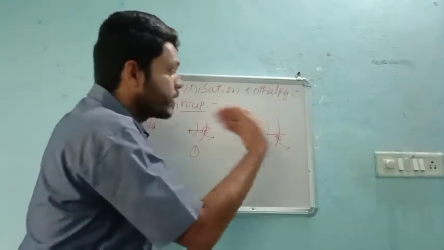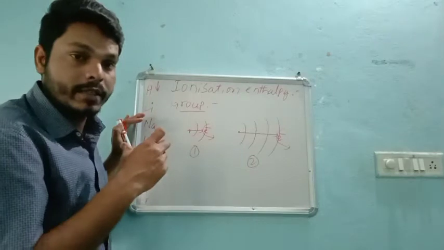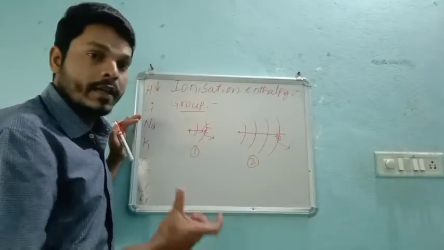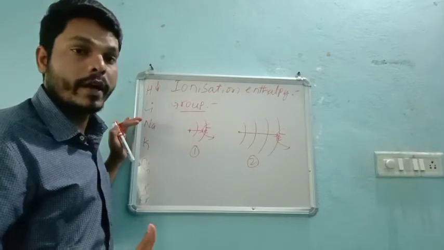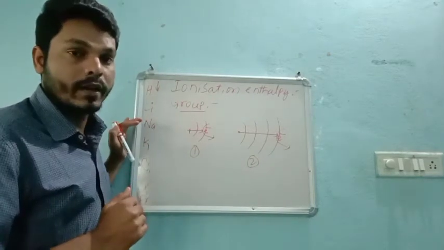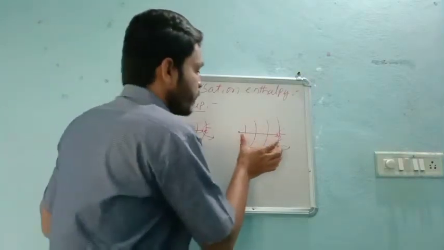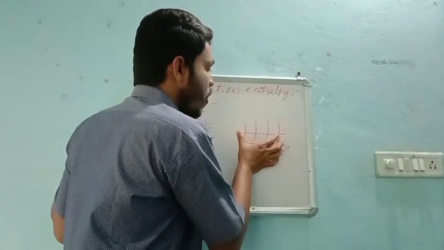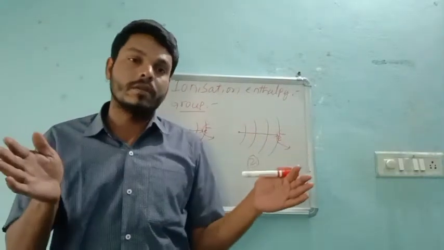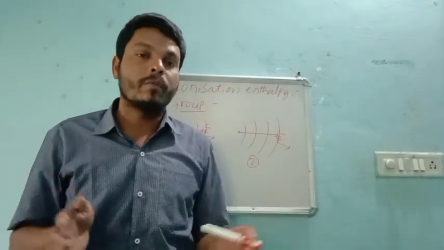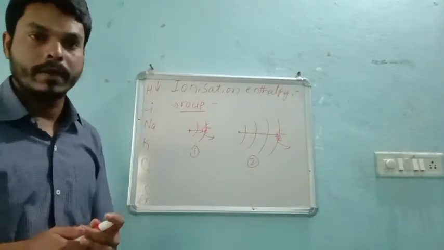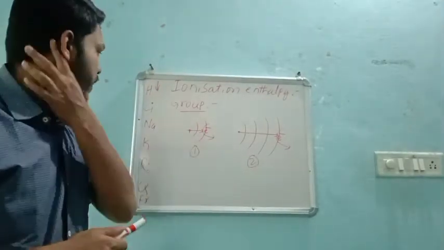If the atomic radius increases, then we require less energy to remove that electron, because the distance is more, so the bond is not so strong as in the first example. So this is the trend we can say.